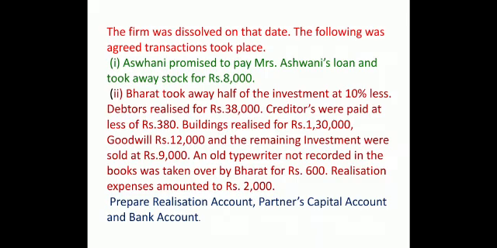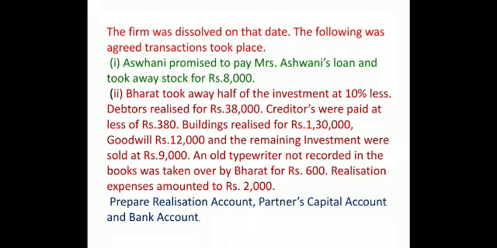Then building realized 1,30,000. Goodwill 12,000. Remaining investments were sold at rupees 9,000. So all the realized values are given, children. Debtors, then building, goodwill, remaining investment. They all will appear on the bank account. Then notice an old typewriter not recorded in the books was taken over by Bharat for rupees 600.